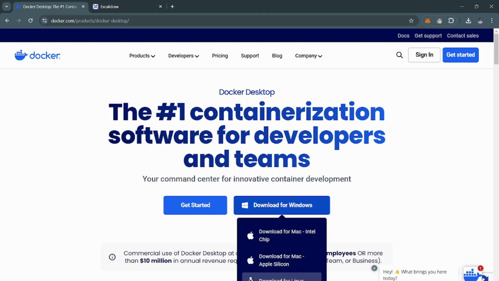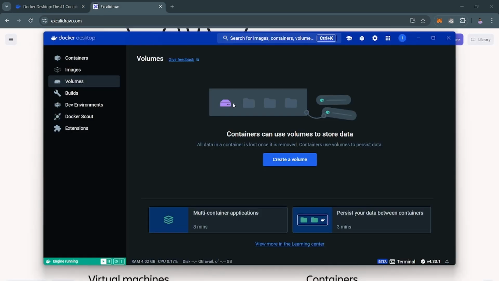According to your OS, you can download it for your OS. Like if you are using Linux, download the Linux version. If you are using Mac, download the Mac version. I have Windows, so I have downloaded the Windows version. If you have successfully downloaded your Docker Desktop application, you will get to see that user interface.